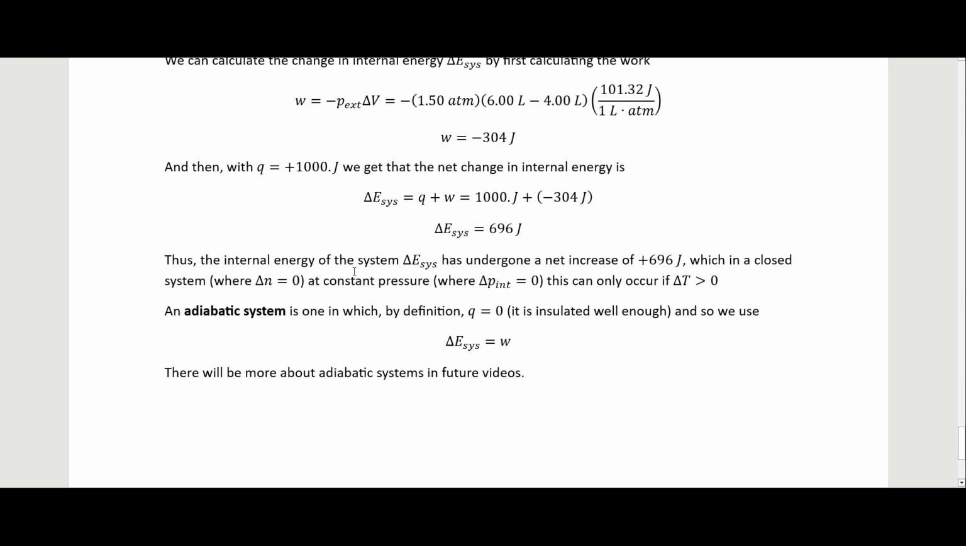Thus, the internal energy of the system has undergone a net increase of plus 696 joules, which in a closed system, meaning that the amount of stuff is not changing, and at constant pressure because it is reversible, this can only occur if we have this increase in temperature. An adiabatic system is one in which, by definition, so we're just stipulating this, the flow of heat is equal to 0, so it is neither gaining nor losing any heat. And so then we would just use this for the change in internal energy. Again, we will talk more about this in future videos.